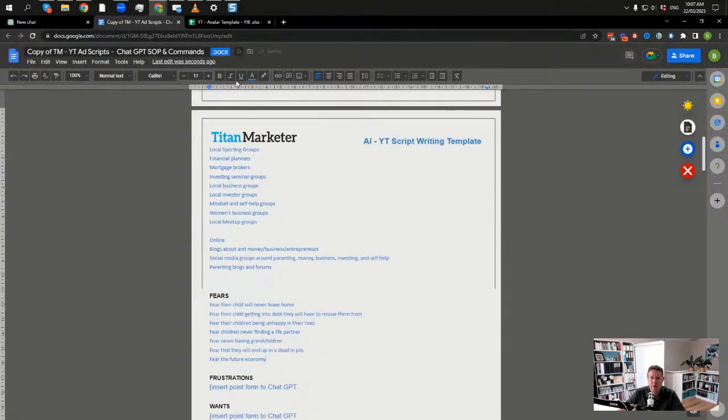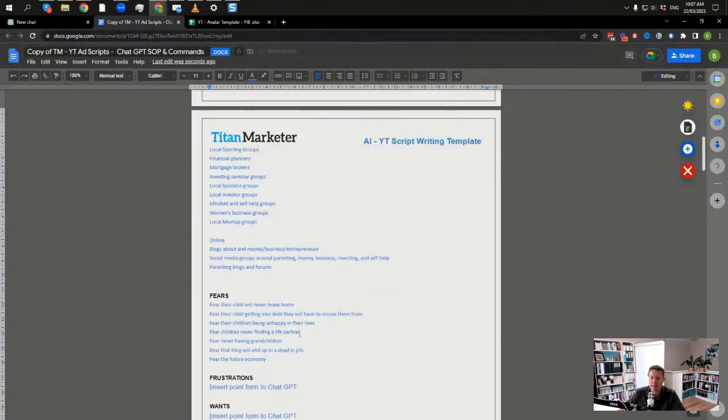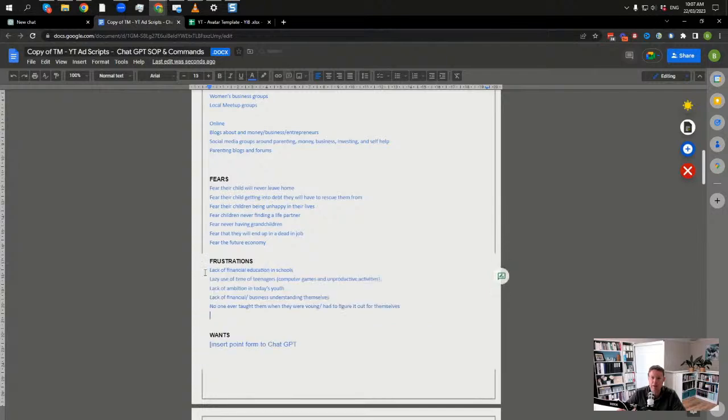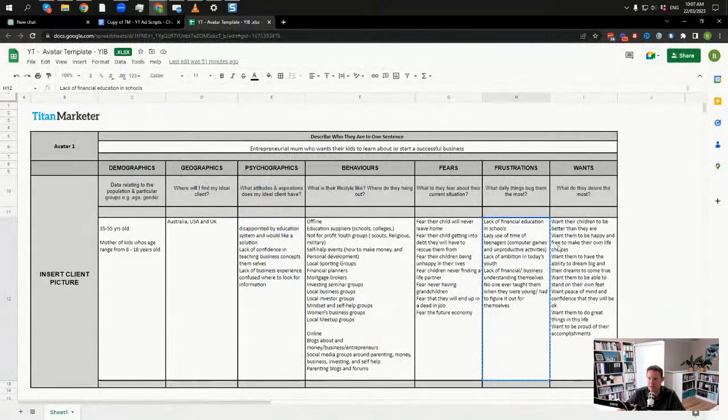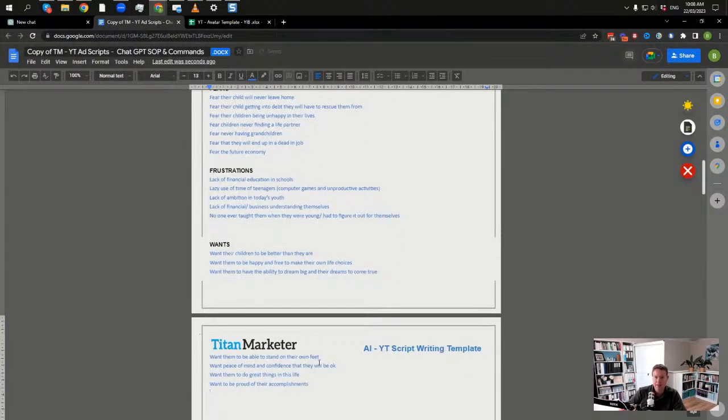Cool. Fears, so nearly done. Frustrations. Now, these are the things that when you're writing copy, the things you really want to get inside the head of the person that you're talking to are the fears, frustrations, and wants. They're the big things. You can do needs, but I find those three is enough.